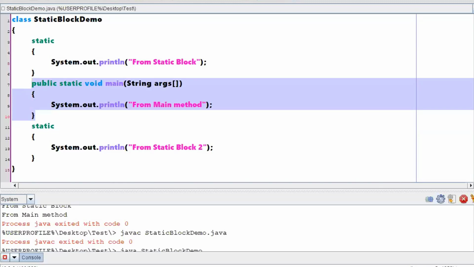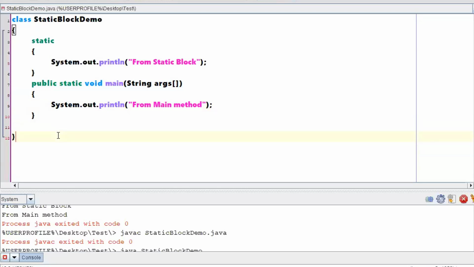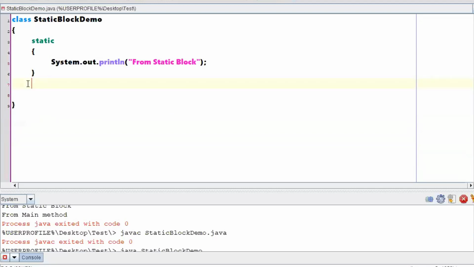Clear? Let me answer the question of Brahan. Brahan, what he said is, okay sir, you are saying that a static block will be loaded first. When you are saying that a static block is loading first, do I need to write a main method?